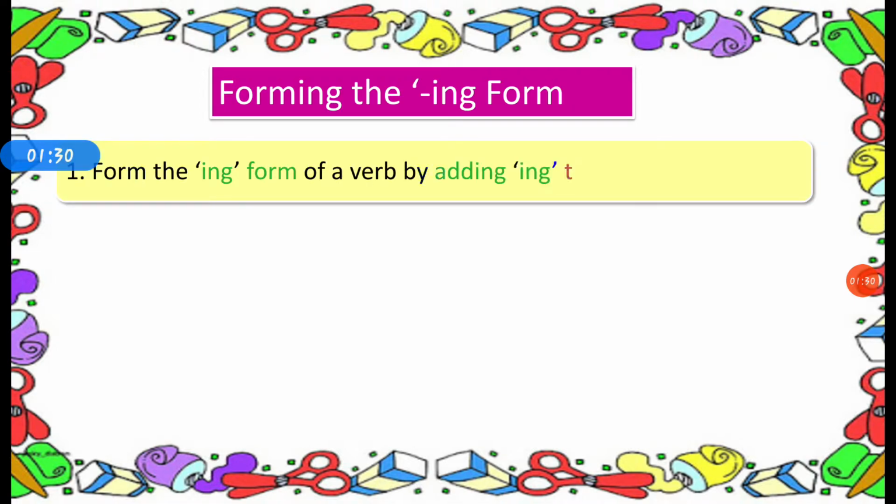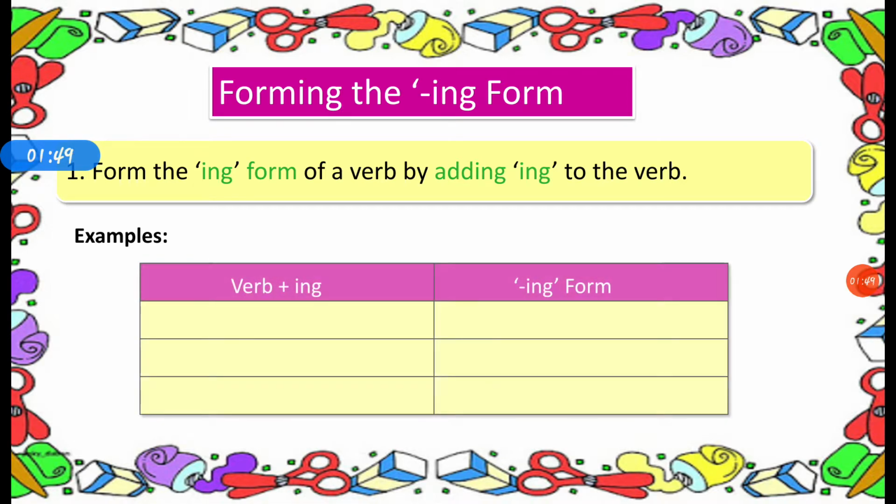Here are some rules. Form the ing form of a verb by adding ing to the verb. We can just add ing to the verb. Here are some examples. Keep, we add ing, it becomes keeping.